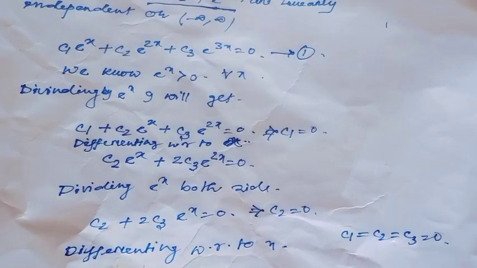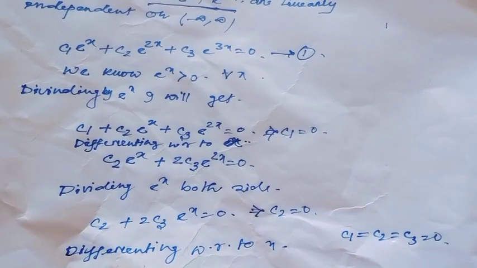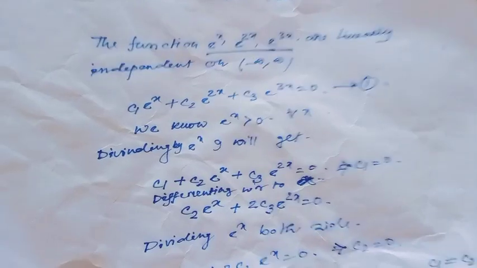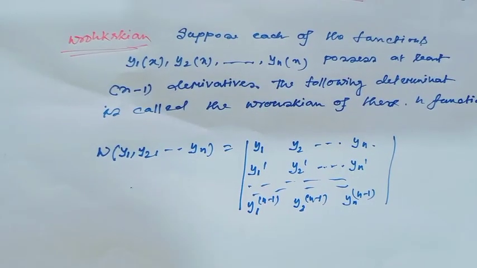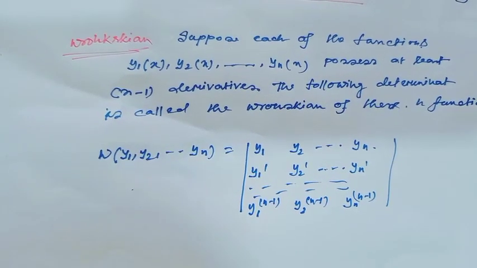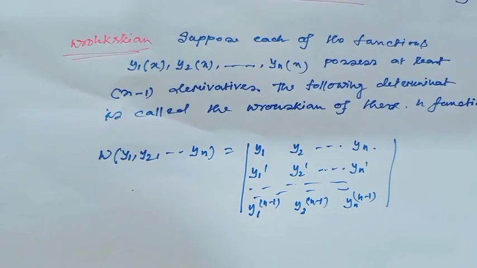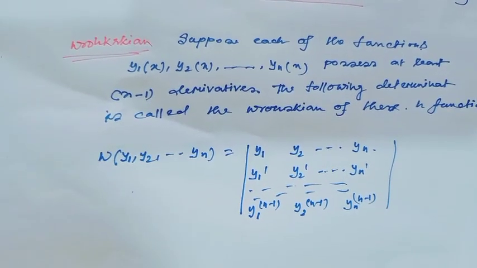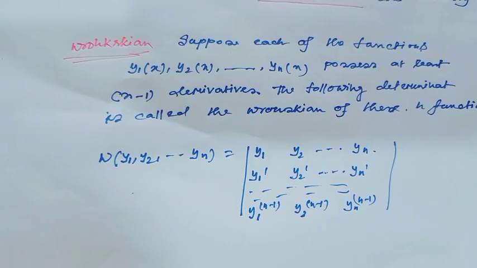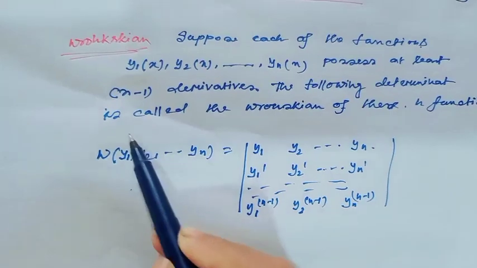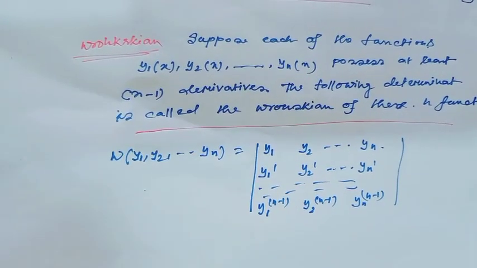But this calculation is long. For easy calculation, there exists a nice method, the Wronskian. You can tell easily what the Wronskian is. Suppose each of the functions y1(x), y2(x), ..., yn(x) possesses at least n minus 1 derivatives. Then the following determinant is called the Wronskian of these n functions.